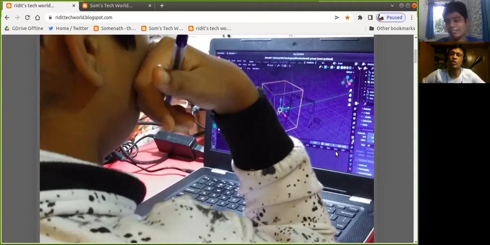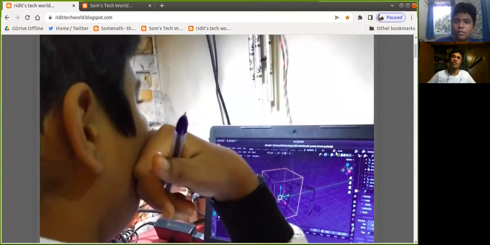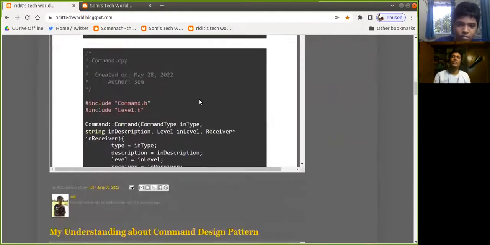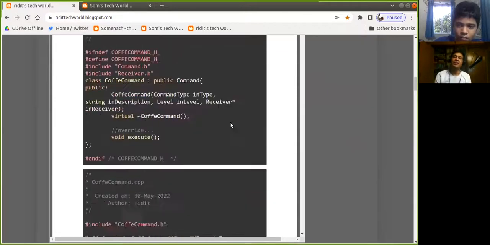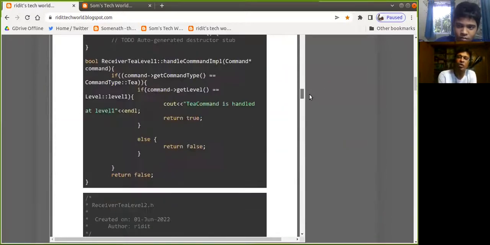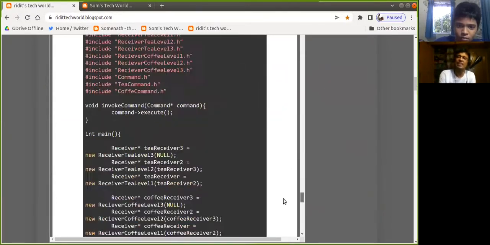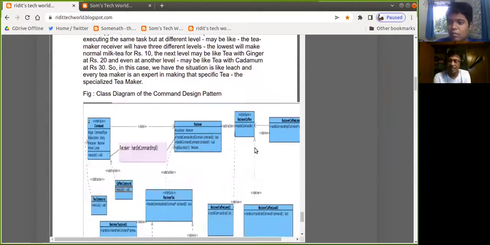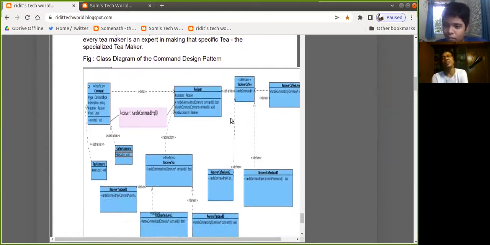Go up a little. Show your blog. This is take one, and this is the command pattern. I actually did the code, and then Reddit took the code from me and refactored it, and he came out with these two hierarchies, the command and the receiver, along with chain of responsibility. So this is the class diagram.